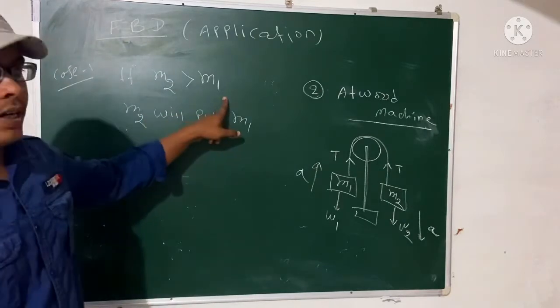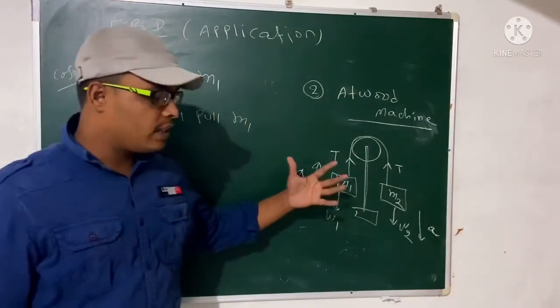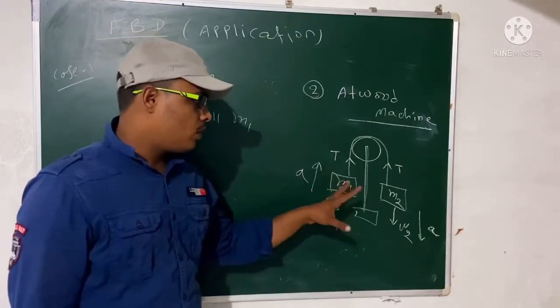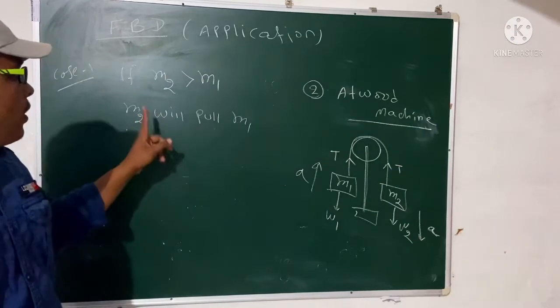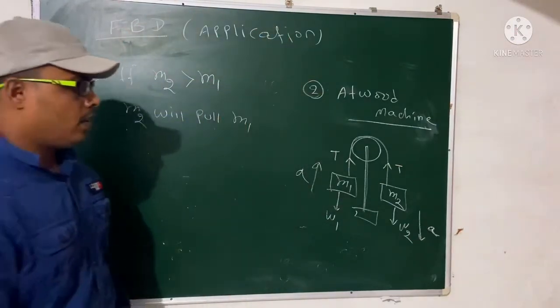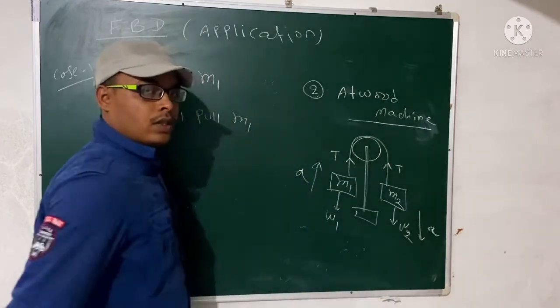Your M2 is greater than M1. We didn't give any force to M2 or M1. We just take the case that M2 is greater than M1. So what will happen? Now M2 will move downward.